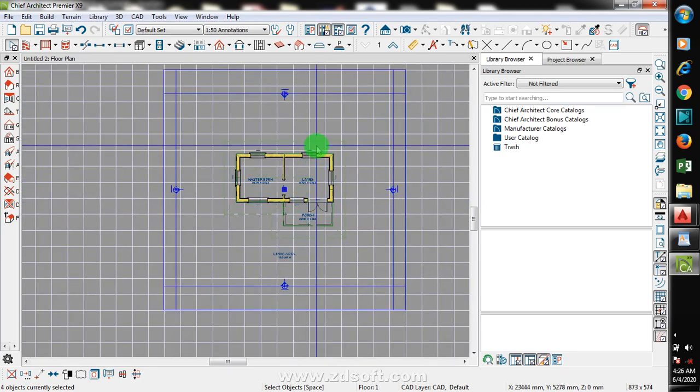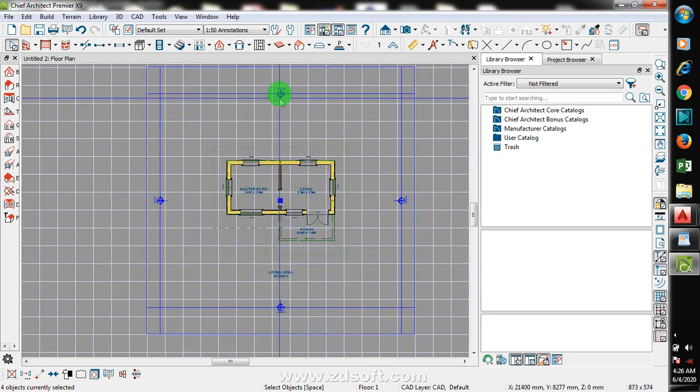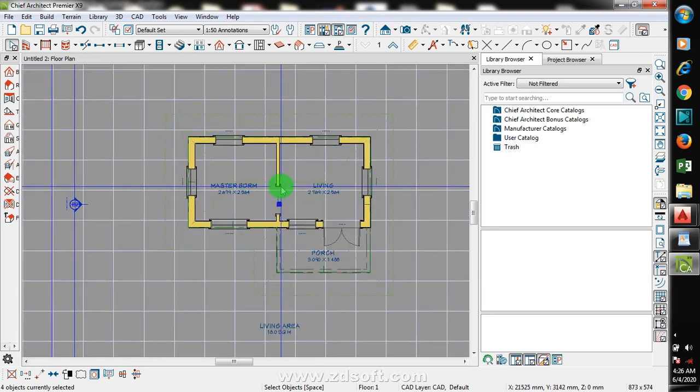You can see now I have my north, I have my south, I have my east, and I have my west. Now if that is correct, that means here is my front, this is my rear, this is my left, and then this is my right elevations.